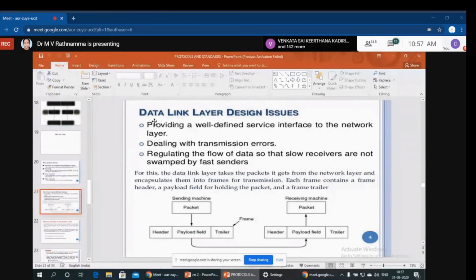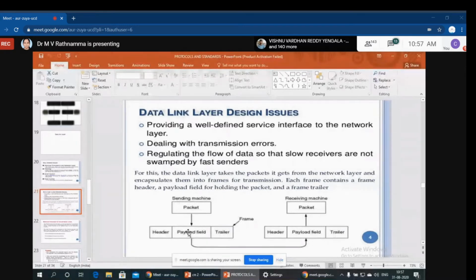See, once again: providing a well-defined service interface to the network layer, dealing with transmission errors, and regulating the flow of data so that slow receivers are not swamped by fast senders. You just observe the diagram carefully now. Sending packet, this is the sending machine, this is the receiving machine, nothing but sender and receiver. Generally, this is about the data link layer.